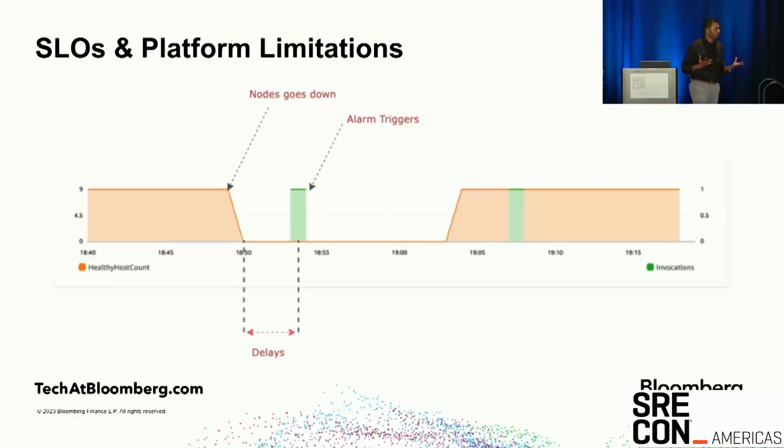Similar to that was the platform limitation. Since we are on public cloud, we were using multiple options that were already available, and we realized that there were like 3 to 4 minute delays before an alarm was triggered when the nodes went down, right? So we couldn't do anything about it, and we were okay with that as long as we had the necessary buffer settings or the necessary retry logics in place.